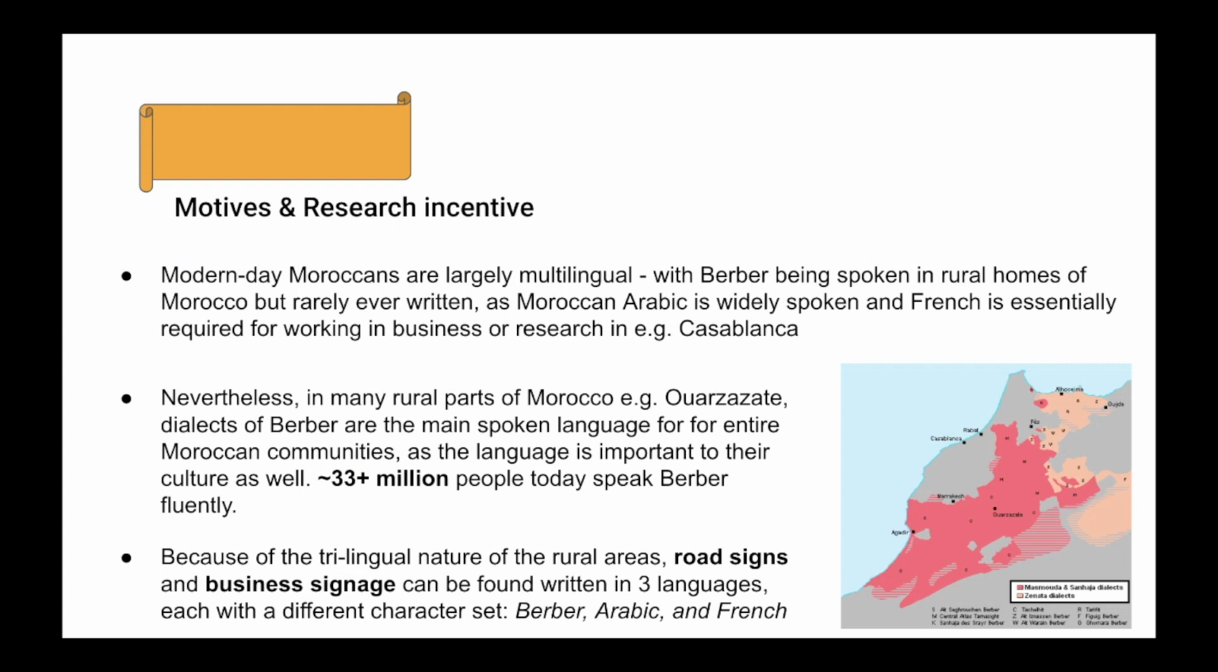Modern-day Moroccans are largely multilingual, with Berber being spoken in rural homes of Morocco as well as in the cities, but rarely ever written, as Moroccan Arabic is widely spoken and the dominant writing system. French is essentially required for working in businesses or research. Because of the trilingual nature of the rural areas, road signs and business signage can be found written in 3 languages, each with a different character set: Berber, Arabic, and French.